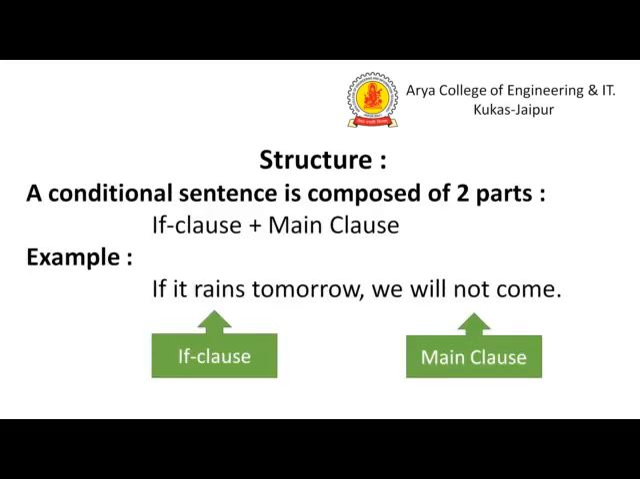First of all, we'll discuss the structure. Conditional sentences are composed in two ways. The first is the if clause plus the main clause. The example we have: if it rains tomorrow, we will not come. Here you can see on this slide that the if clause has to be in the present simple tense. If it rains tomorrow, this is the condition shown in the sentence. If it rains tomorrow, we will not come.